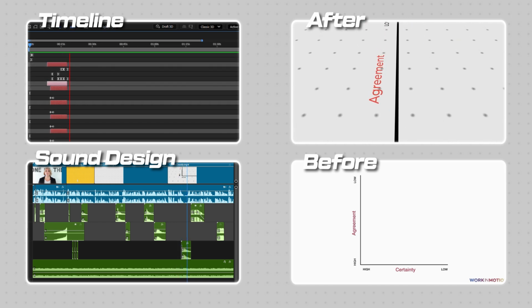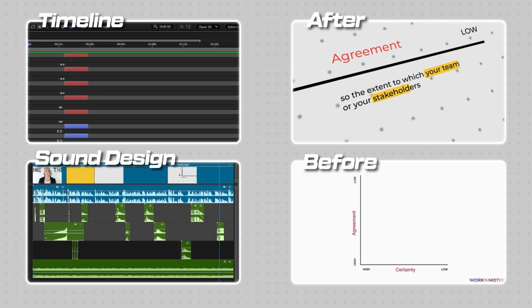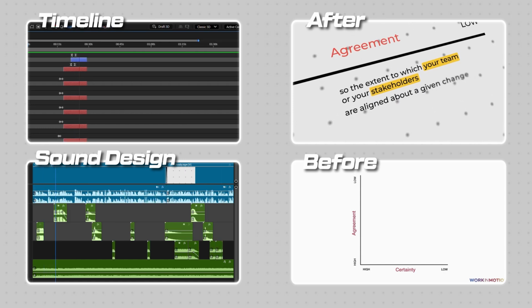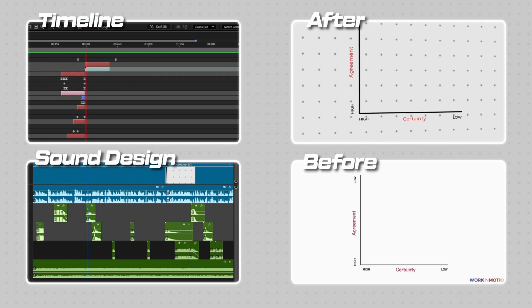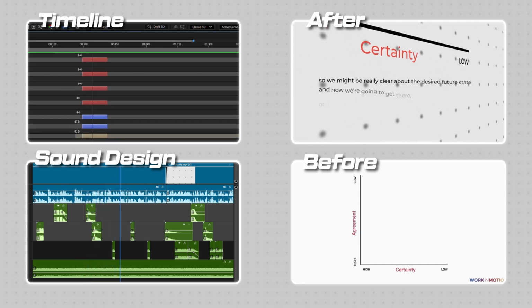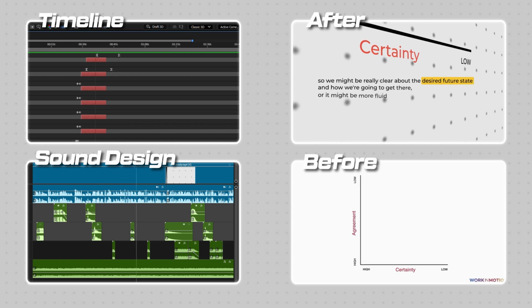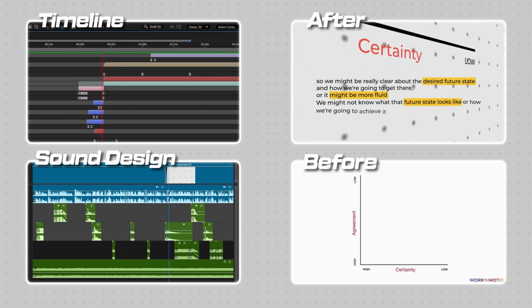On the vertical axis is agreement, so the extent to which your team or your stakeholders are aligned about a given change, or the extent to which they have very divergent points of view. On the horizontal axis is certainty, so we might be really clear about the desired future state and how we're going to get there, or it might be more fluid. We might not know what that future state looks like or how we're going to achieve it.